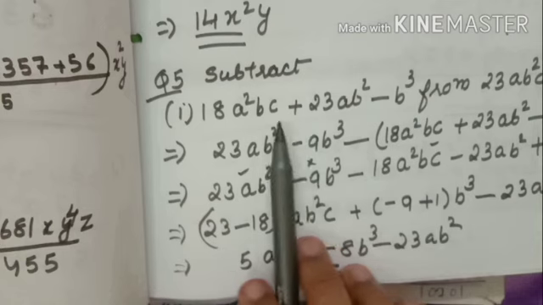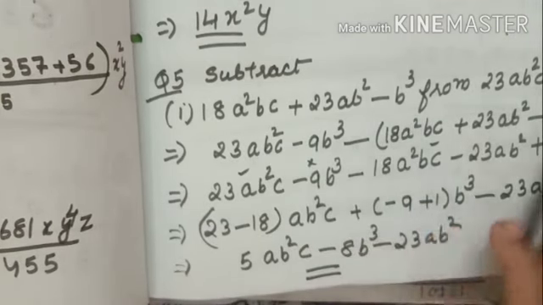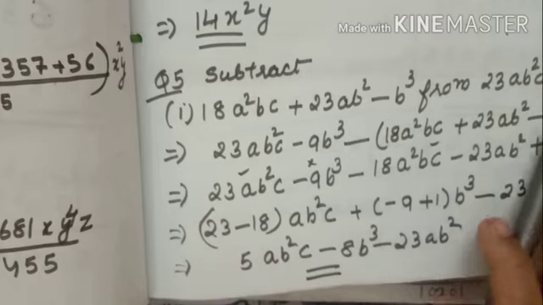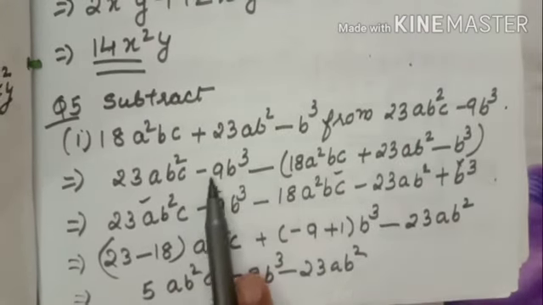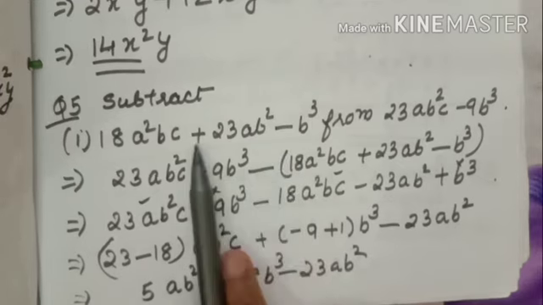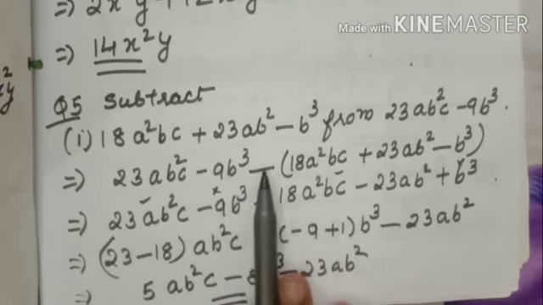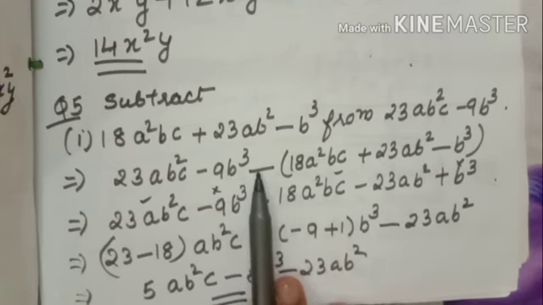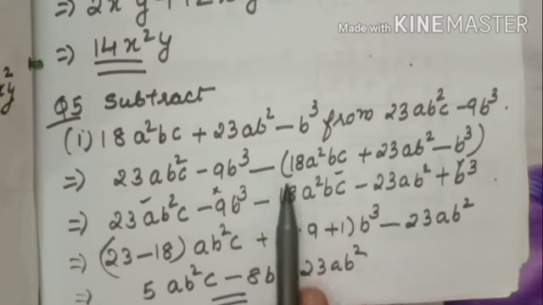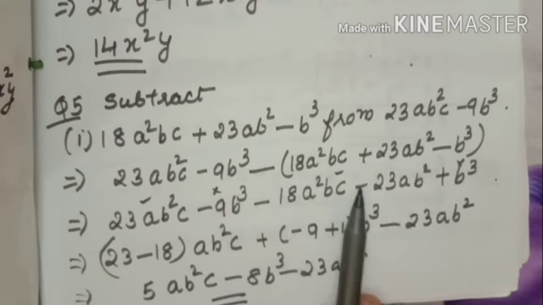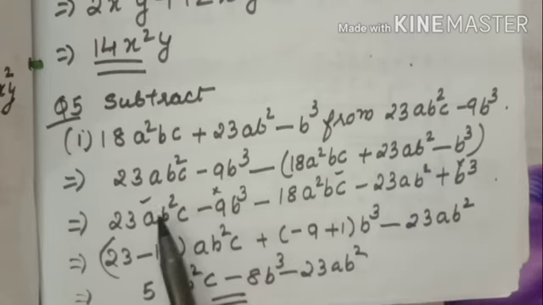Different terms. A square BC. Here AB square minus BQ. The number from which we subtract will come first. After that the subtraction sign, and you put this in a bracket. Just now I told you, before the bracket the minus sign is there, so you have to multiply with the minus sign throughout. It will come minus, minus plus, here will come minus, minus minus, it will come plus.